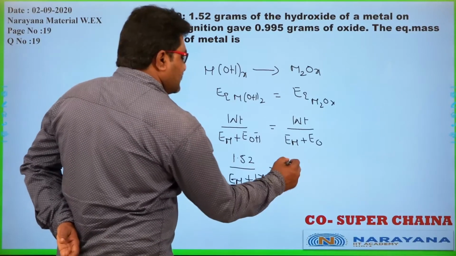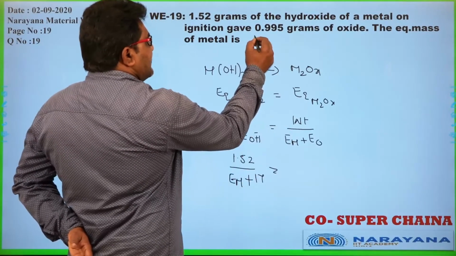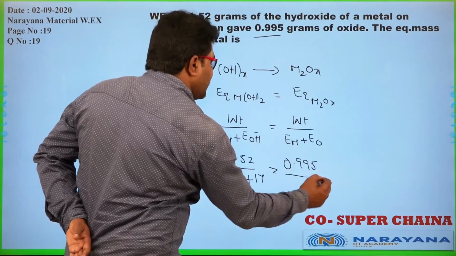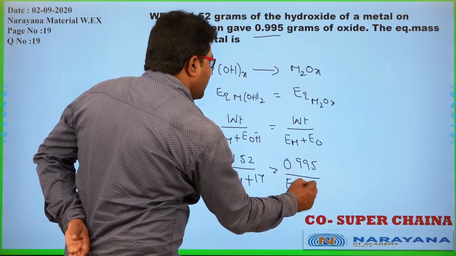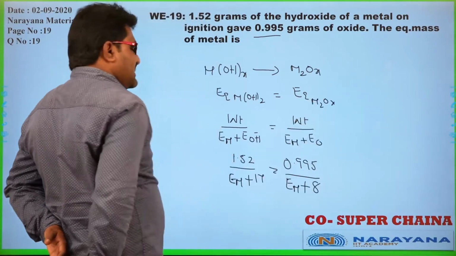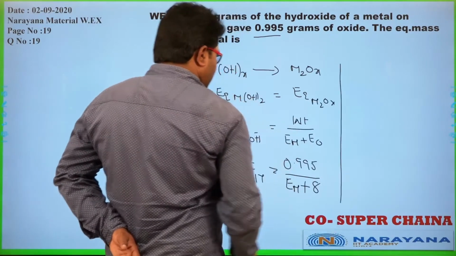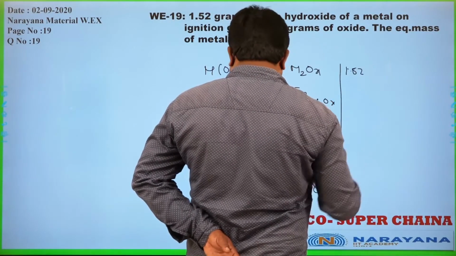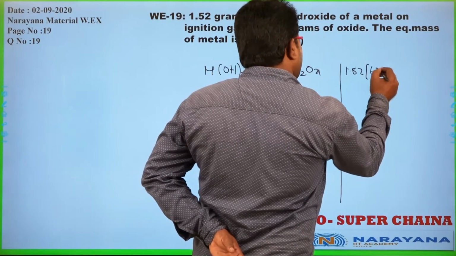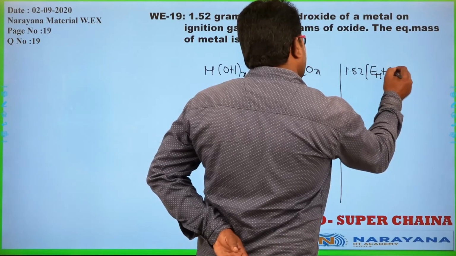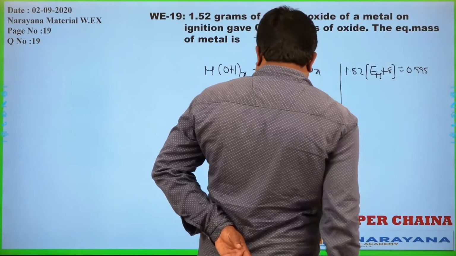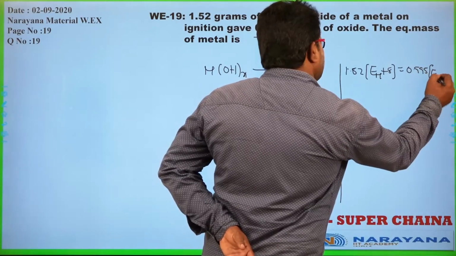So, 17. What is the weight of oxide that was formed? 0.995 grams divided by equivalent weight of metal, which we don't know, plus equivalent weight of oxygen, which is 8. So, from this I do the calculation: 1.52 into equivalent weight of metal plus 8 is equal to 0.995 into equivalent weight of metal plus 17.